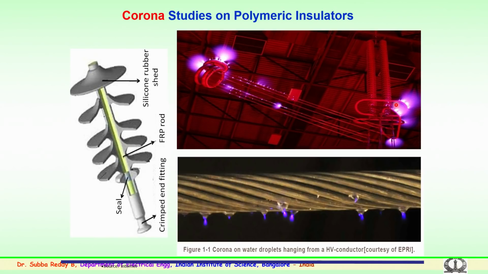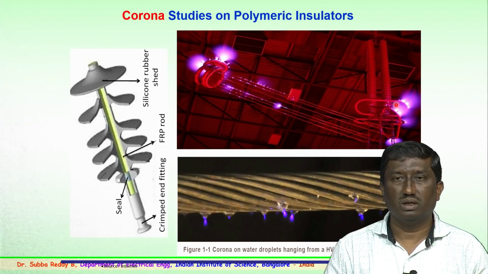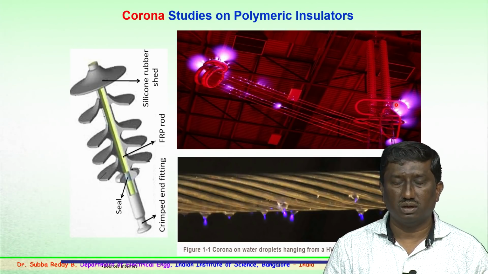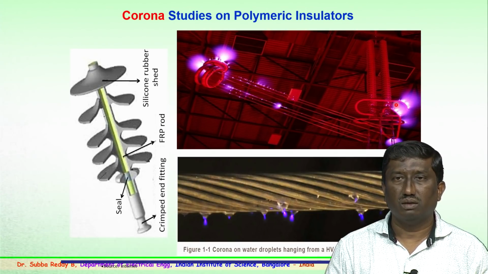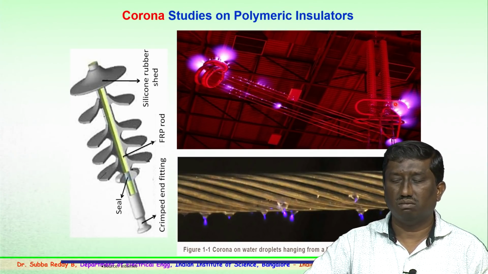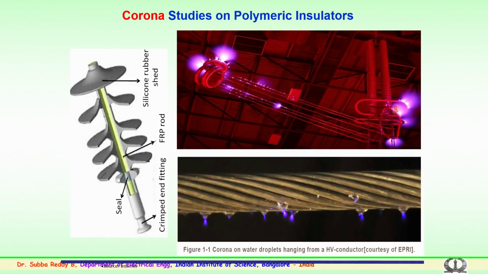Moisture, pollution and other contaminants could make the surface of the silicon rubber hydrophilic, and thereby water seeps inside the silicon rubber sample and the fiberglass rod may undergo brittle fracture. So, this is the importance of corona.